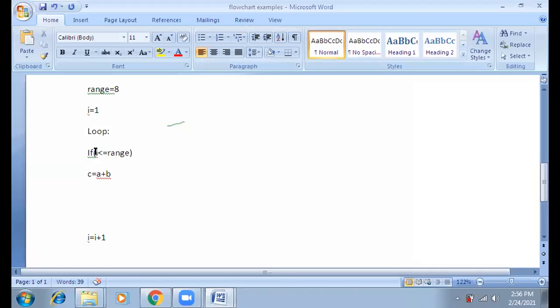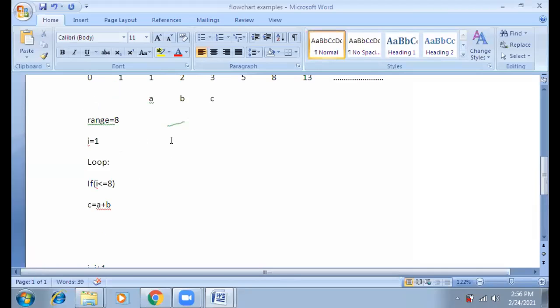Okay, so let's start with I equal to 1. First it will check whether 1 is less than or equal to range. What is the value of range? 8. So if you are getting confused about range, then you can directly put 8 here. I have no objection. For right now, you don't need to do it. While you are doing C programming or Java programming in future, you will take a variable instead of direct values. But right now we can do it, because this is not programming. This is simply an algorithm or flowchart like this. So if we put I less than or equal to 8, 1 is less than or equal to 8, condition satisfied. So this loop will run.